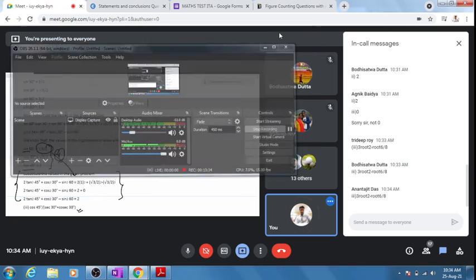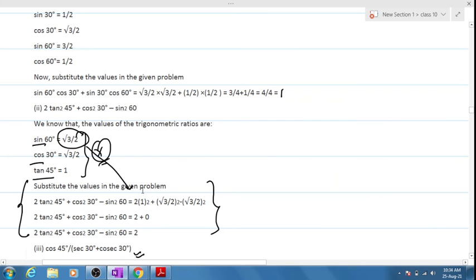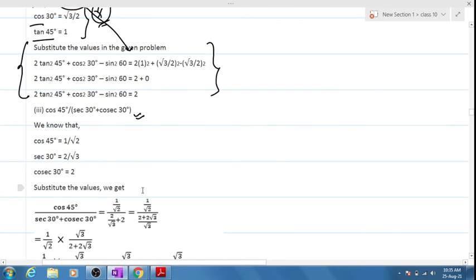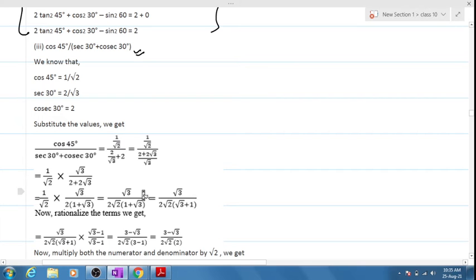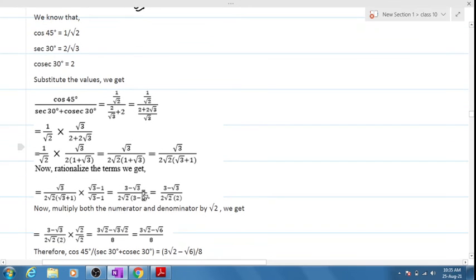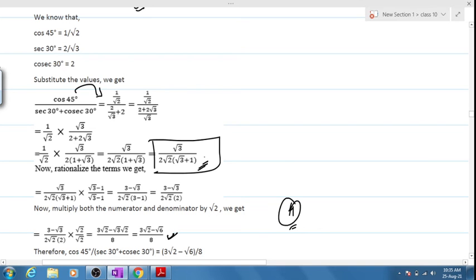Yeah, started. Now moving on to the solution for question number 3. Answer is as simple as anything. How many have got this answer? 3 root 2 minus root 6 divided by 8. I think 4 students have answered this question. Very good, everyone. Now people who could not get the answer, it's just substituting the values. You'll be getting till this much, okay? Till this much. But if you leave the answer till this much, this is not the entire answer. This is incomplete.